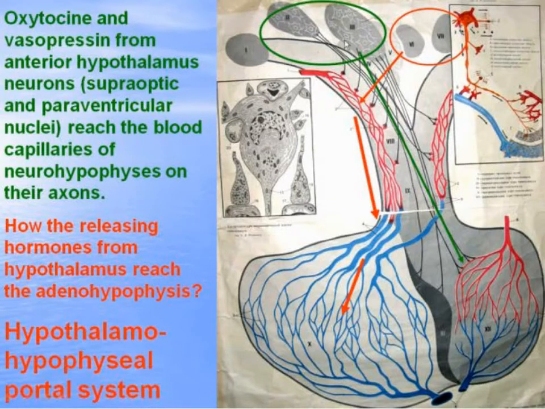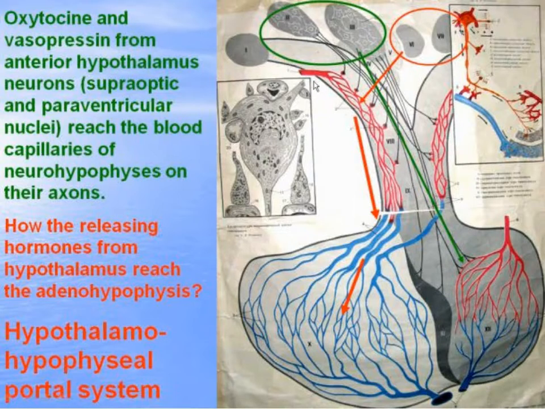Oxytocin and vasopressin from the anterior hypothalamus, from the supraoptic and paraventricular nuclei, reach the blood capillaries of the neurohypophysis on their axons. And here hormones accumulate in Herring bodies and are released into the blood when necessary.